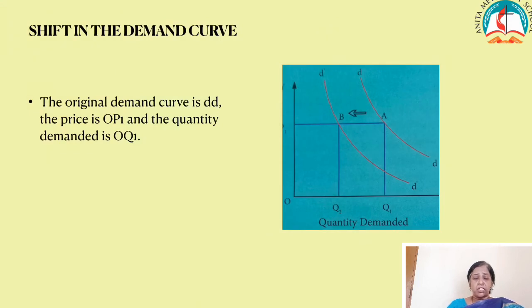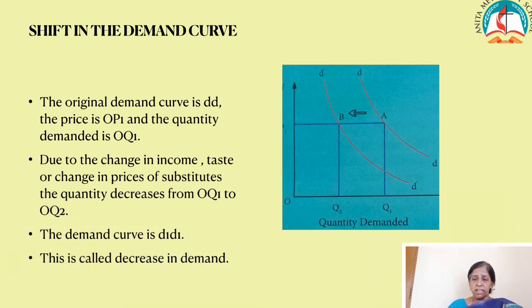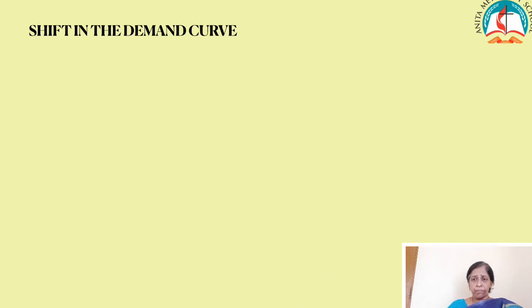When the price is OP1, the quantity demanded is OQ1. When there is a change in the other factors, income, taste and preference, the demand decreases from OQ1 to OQ2. This is known as decrease in demand, and we have a new demand curve D1.